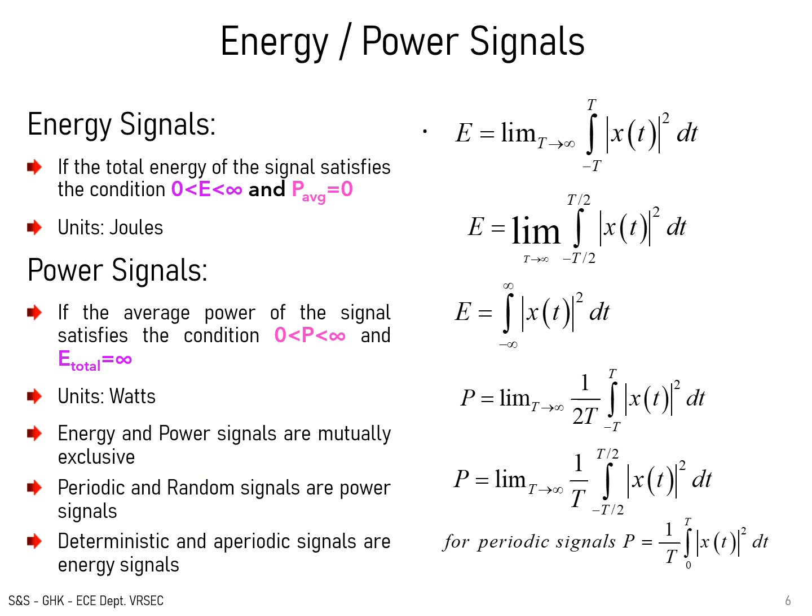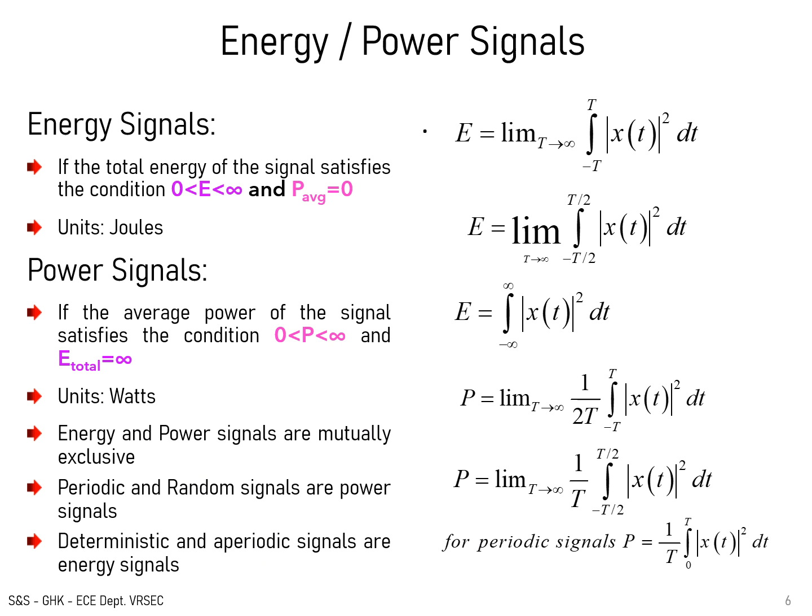Next, power signal. A power signal means the average power of the signal lies between greater than 0 and less than infinity, and its total energy is infinite. Then the signal is a power signal, and the units of power are watts. Energy signals and power signals are mutually exclusive.